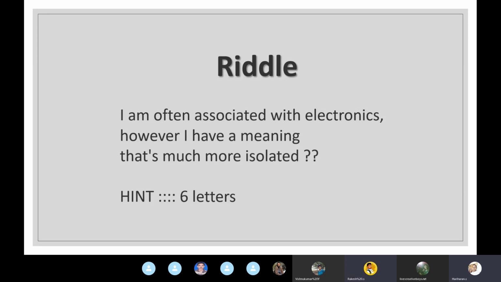Silicon is not 6-letter, right? Yes, uncle. Think very simple. It's very simple. Mobile. No, why does it isolate? Mobile also has a meaning. The other meaning of mobile is to move. Okay, why is mobile isolated? It's very simple. Don't think so sophisticated. This is some of the very basics.